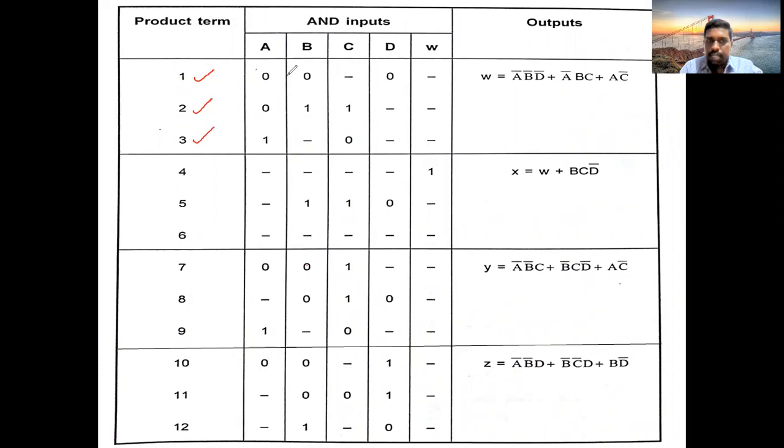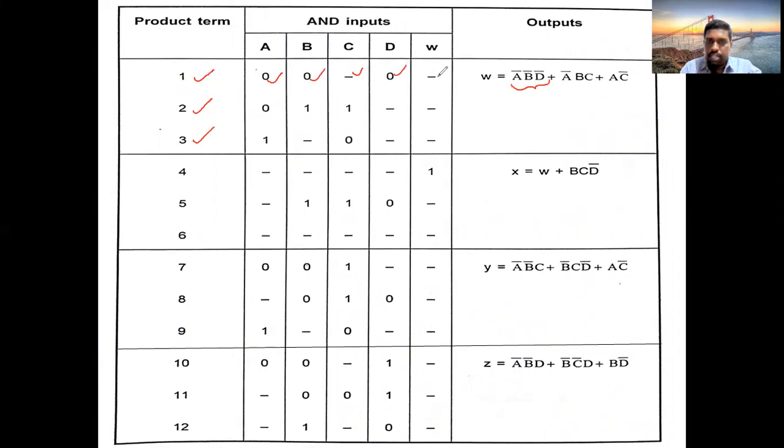Okay. And same process like in the previous concept. What is that? A bar, B bar, D bar. Here C is not there. So C not there means dash. Next, A bar means complementary form, so 0. B bar, 0. D bar, 0. Complementary form.